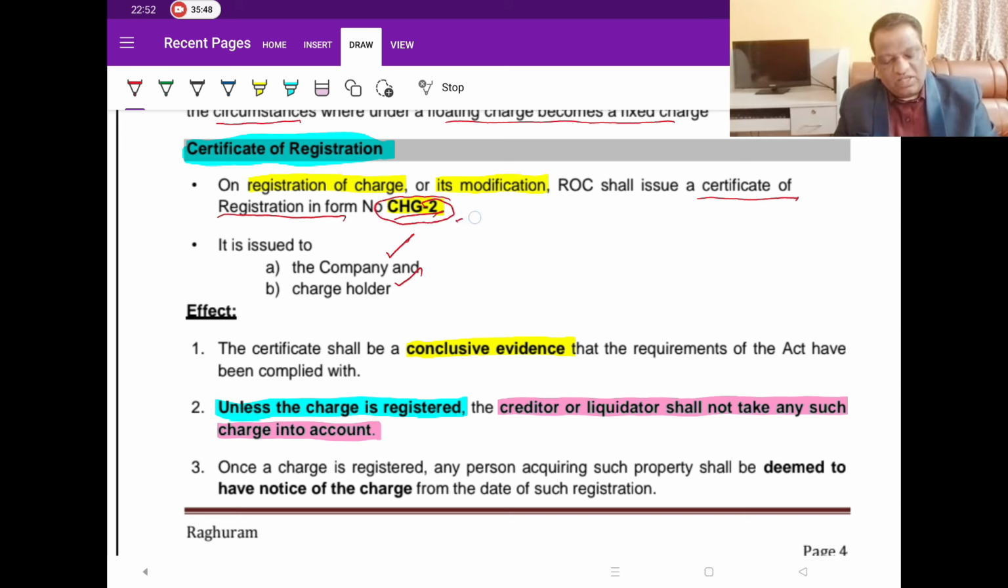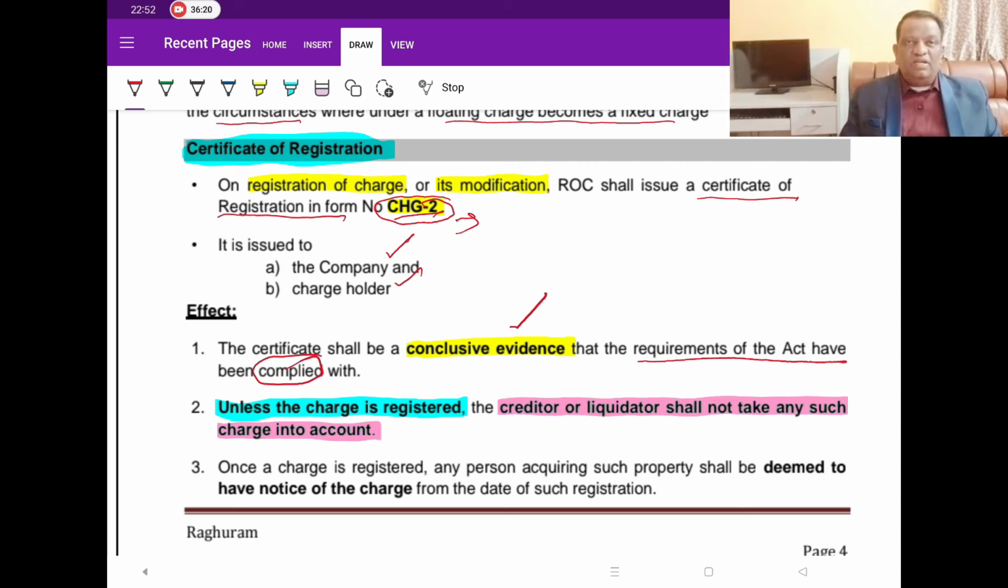What is the effect of this CSG2? What happens if we get a certificate? What is the power of this CSG2? Whichever way you analyze, once ROC issues this certificate, CSG2, it is conclusive evidence that you have complied with the Act. That gives you conclusive evidence that all the requirements of the Act have been complied with. Now, what happens if I am not registering it? Unless the charge is registered, the creditor shall not take any charge into account. That is, he won't become the secured creditor. It is as simple as that.